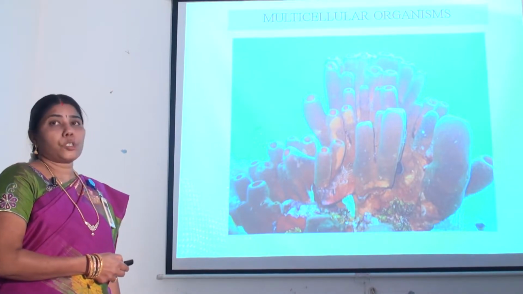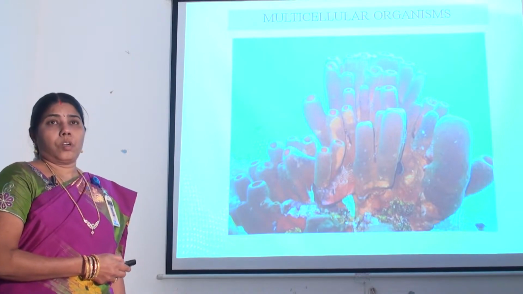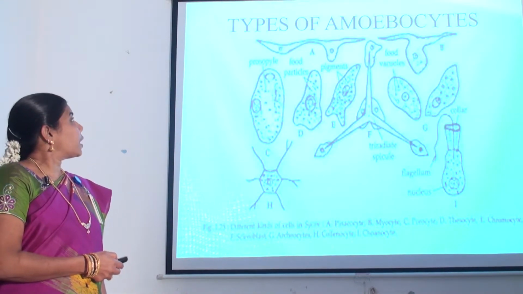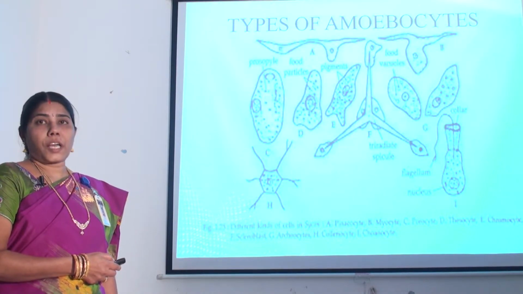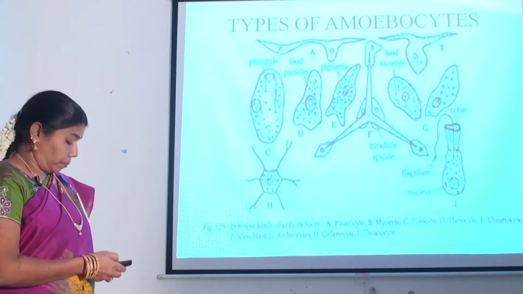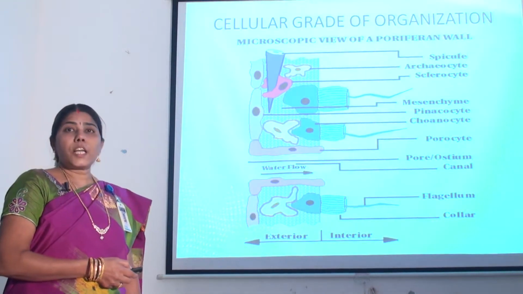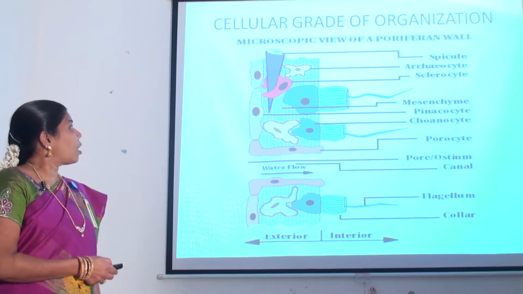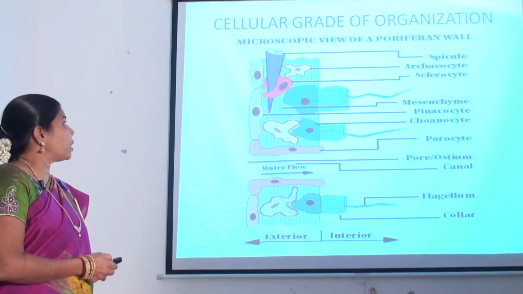They are the first multicellular organisms. Multicellular organisms are composed of more than one cell, with a group of cells differentiated to take on specialized functions. They have cellular grade of organization. The cells are arranged as cell aggregates. This is called cellular grade of organization.